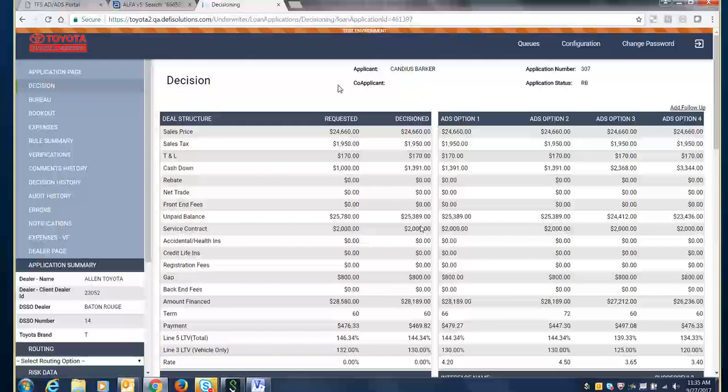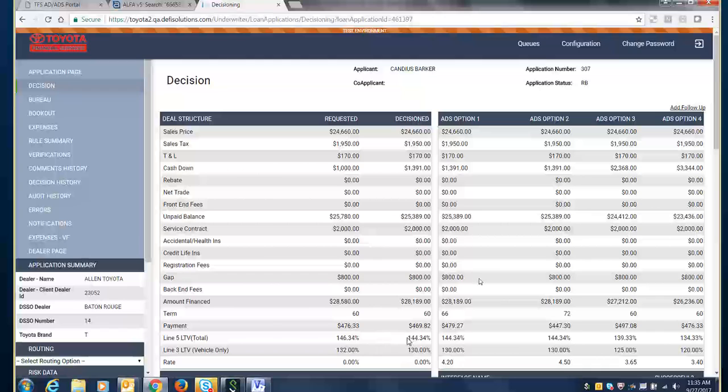and sends it back to the LOS, where it will decision the application. In this case, it was auto-approved. It did make a slight adjustment. It was requested at 132%, line 3. The maximum for this program was 130, so it did make the adjustment in cash down and approved it and sent it back to the dealer.